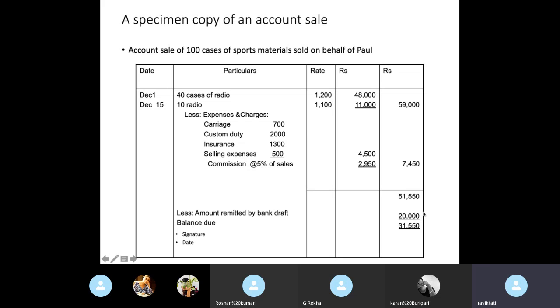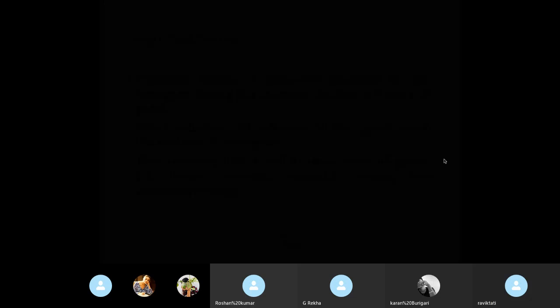So this is the amount already paid, and these are the expenses and his commission. These two items are deducted. 27,450 are deducted from 59,000, and then you get 31,550. There's a date and a signature put here, and this is sent to the consignor.